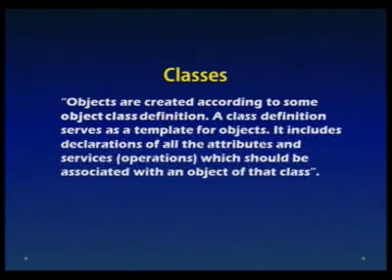And services are what? Operations, and these are also named methods. So whether you say service, method or operation, all three represent the same thing, which should be associated with an object of that class. Now we are just talking about the template.